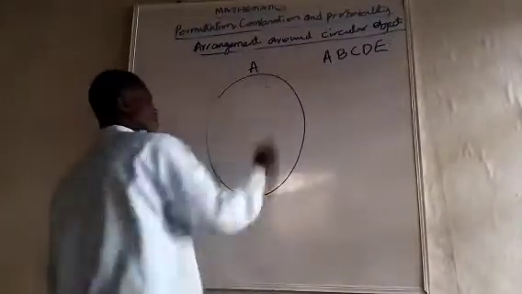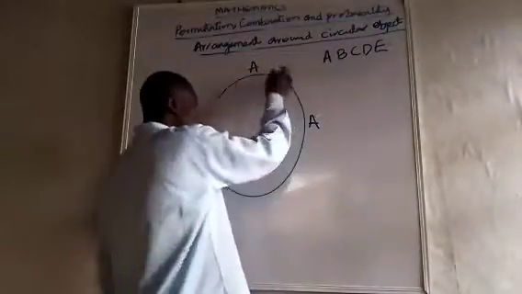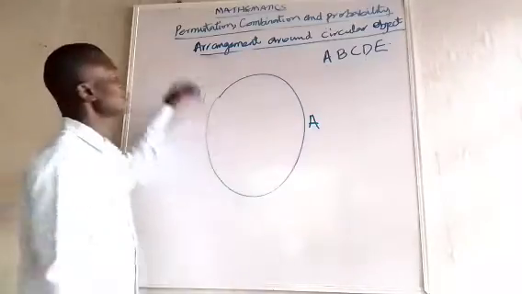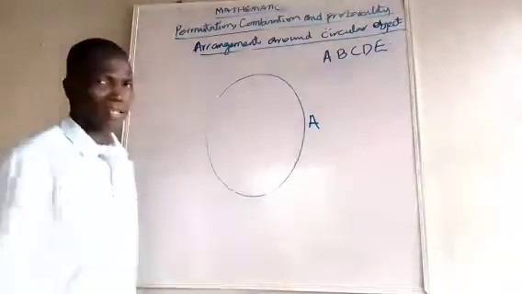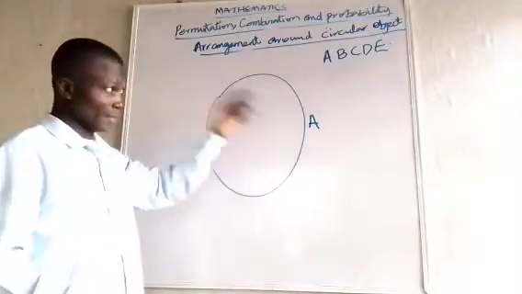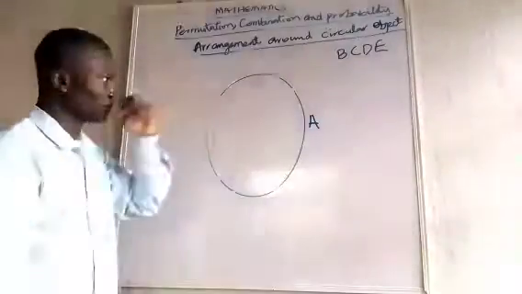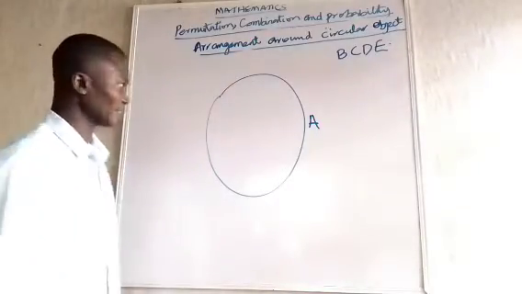If A comes here, it's standing in one position. If it comes here, around the circle, it will still be like 1. It can only occupy that one. Now, if I bring B, it remains 4. Let me remove A now. It remains 4. If I bring B, or C, or D, or E, let's place it. Where will I place it?